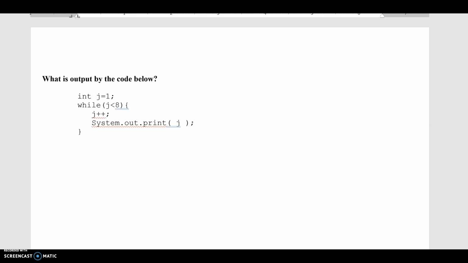Looking at this loop, what are some of the things that are going to change as we go through the loop, or things that you have to keep track of? We're going to draw a T-chart. This is called tracing, and I can tell because I'm going to increment j, I need to keep track of my j value, and within the body of my loop, my statement has a print. So we're going to be printing j, so I'm going to need to keep track of my print. And notice it's a print, not a print line. So that means it's going to go horizontal.